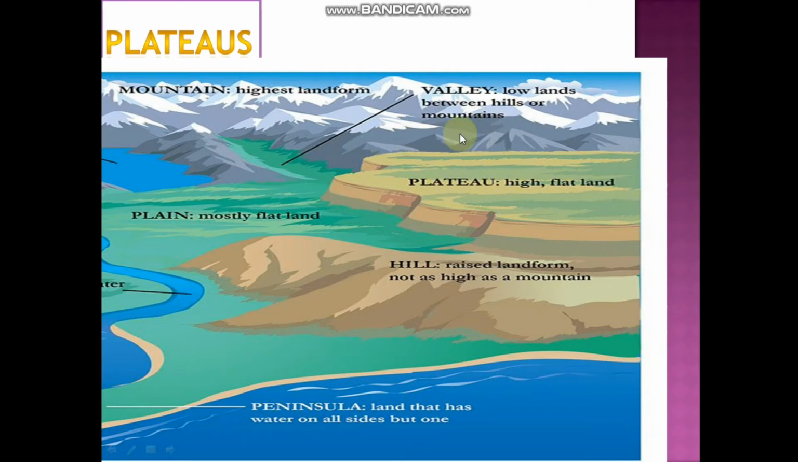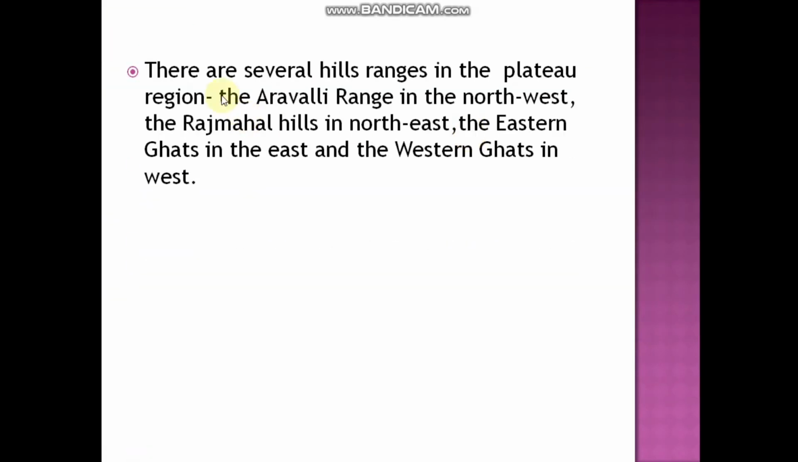Next, there are several hill ranges in the plateau region. First one is the Aravali Range in the northwest, the Rajmahal Hills in the northeast direction, the Eastern Ghats in the east direction, and the Western Ghats in the west direction. So in this plateau region there are many hills. The first one is the Aravali Range in the northwest direction, the Rajmahal Hills are located in the northeast direction, the Eastern Ghats in the east and the Western Ghats in the west.